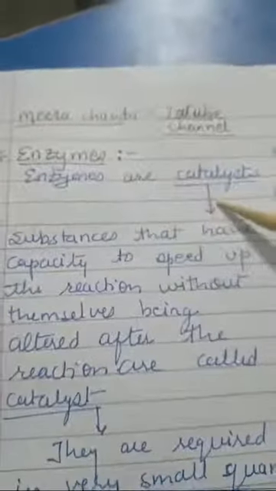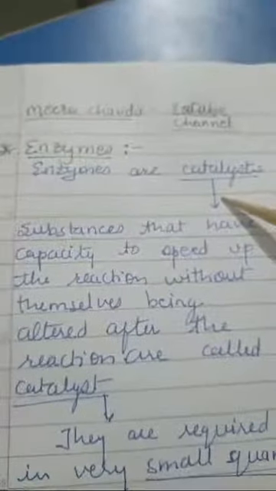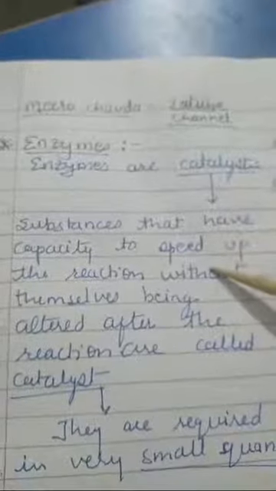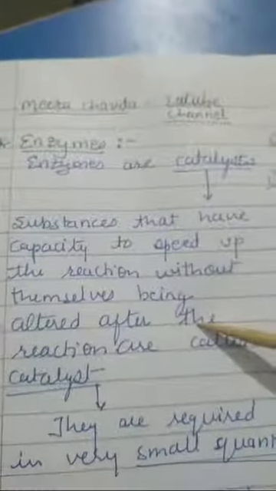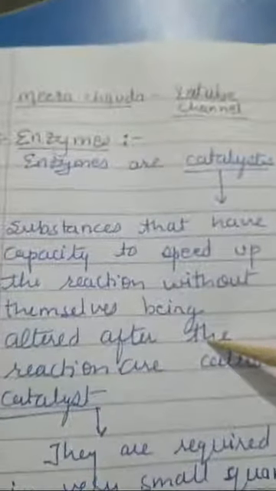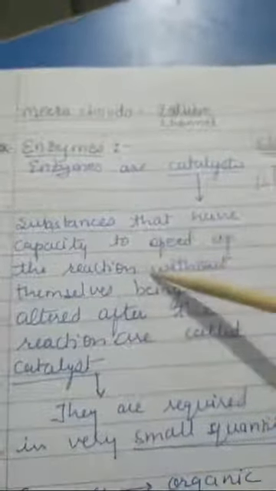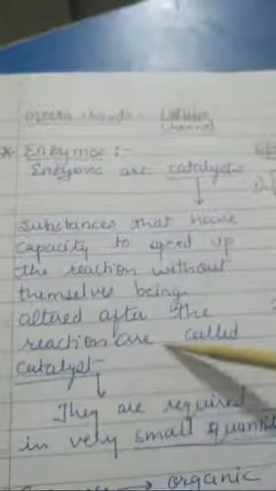Enzymes are catalysts. Catalysts are those substances which take part in the reaction but they themselves are not altered, and they help in carrying out the reaction at a very high speed. The rate of reaction increases. Such molecules are called catalysts. Let us see the definition. Substances that have the capacity to speed up the reaction without themselves being altered after the reaction are called catalysts.